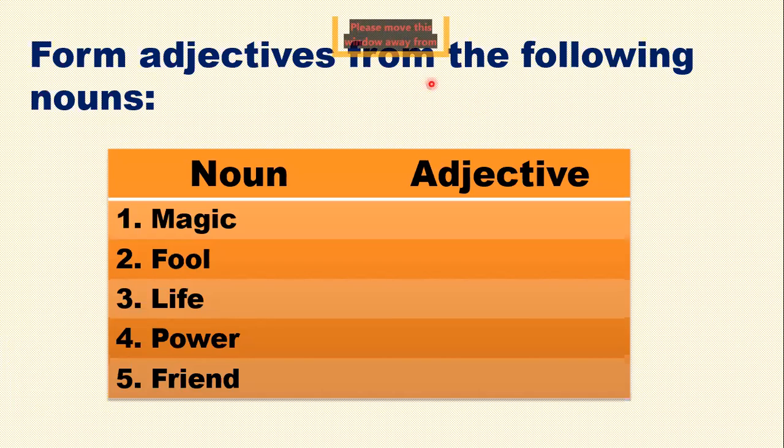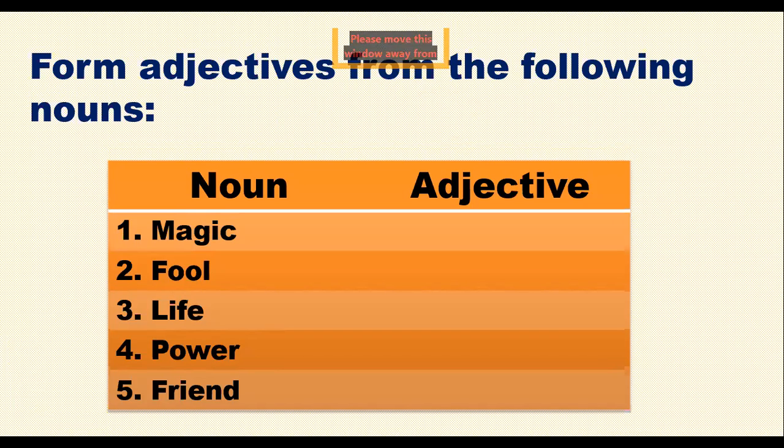Okay, now forming adjectives from the following nouns. Now, only the child I ask should answer me. I know Fatima, Maida, and Faleha, and some students know all the answers, but I don't want them to answer me. Bilal, don't. Only the child I'm asking should answer me, in the chat box or you can open your mic. The first one is magic. That is a noun. I want Sheikh Muhammad Zaid to answer me. What is going to be the adjective for magic?